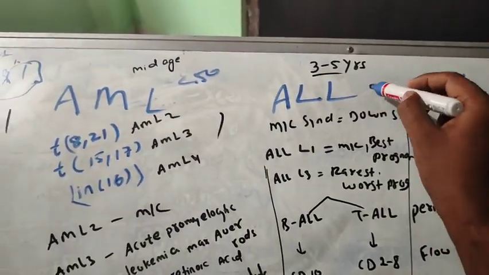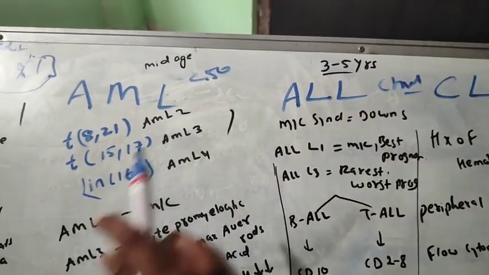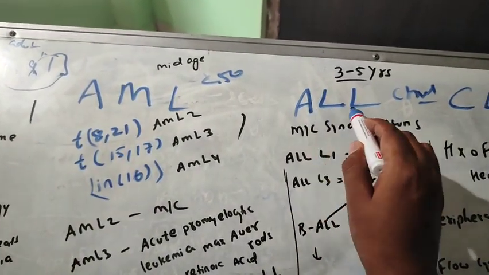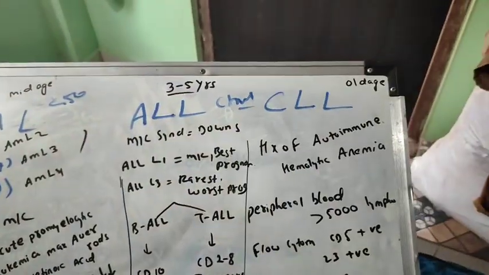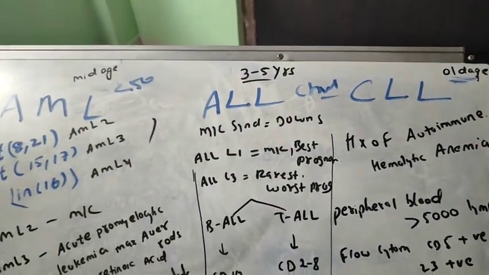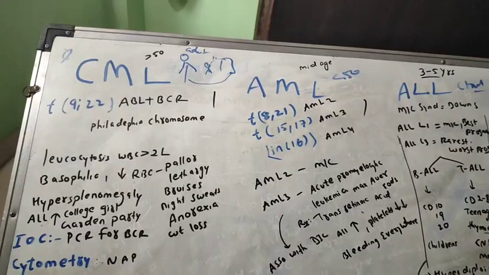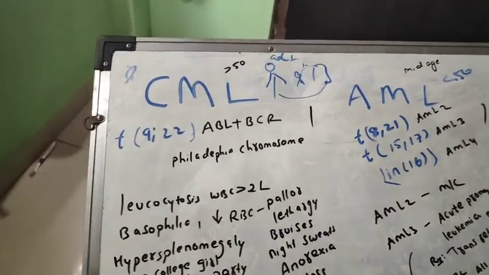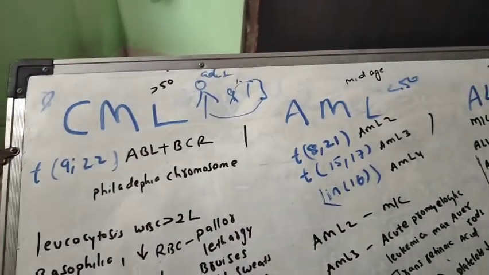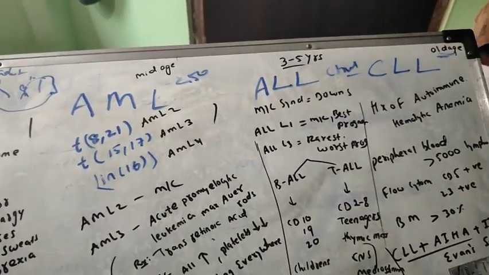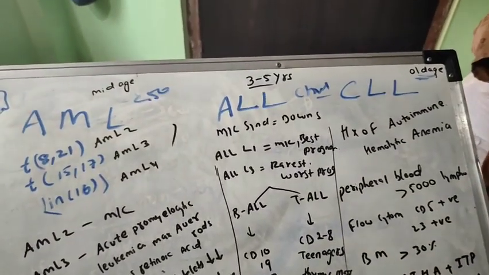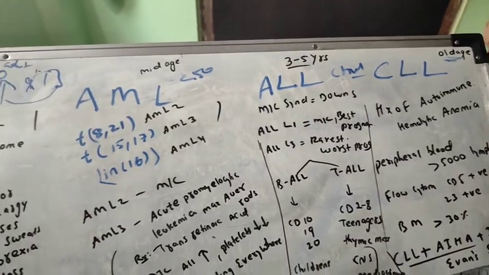ALL occurs in children. And CLL occurs in old age, 65, 70, 80 years old. Is it clear? CML, more than 50 years. AML, less than 50 years, mid age. ALL, children. CLL, old age.